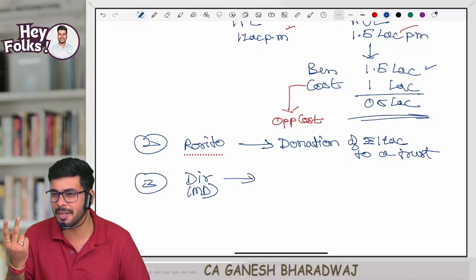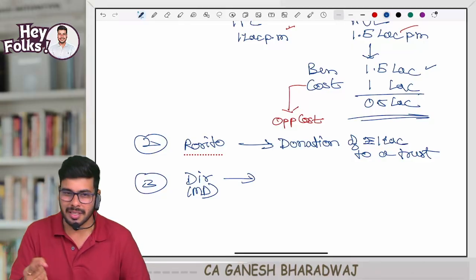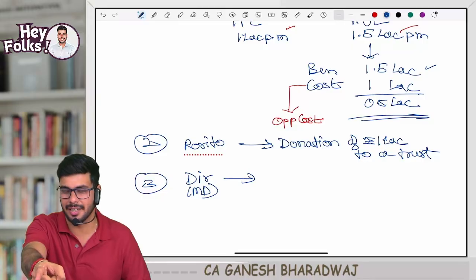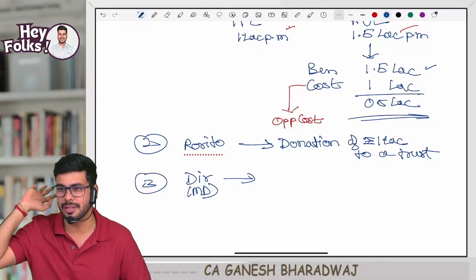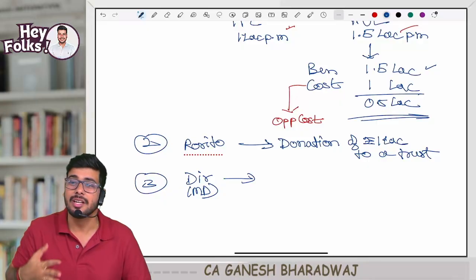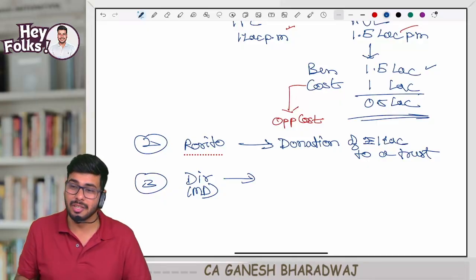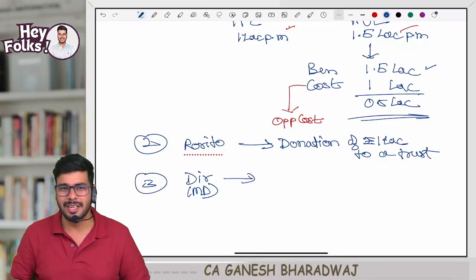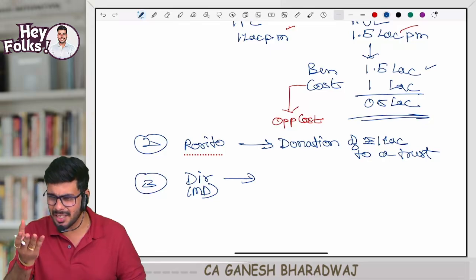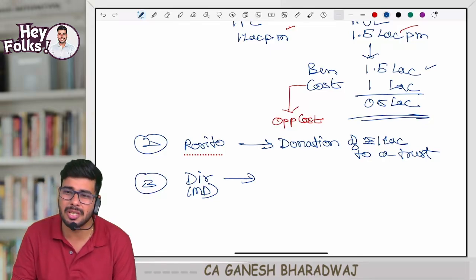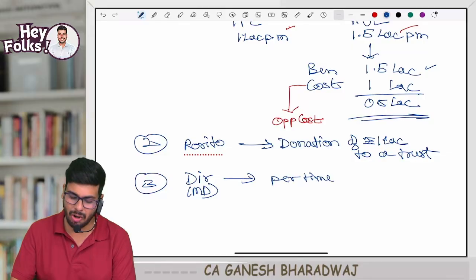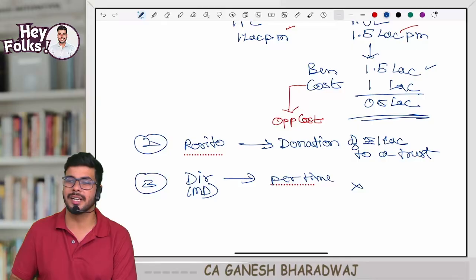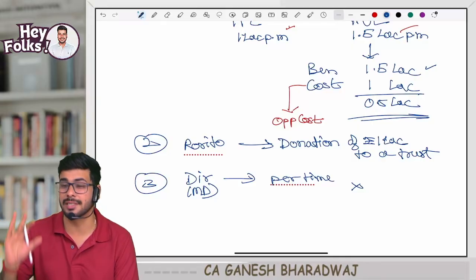Can this be quantified in monetary terms? No. For your work, we are paying salary. To that extent, you stop. Salary is a cost, no doubt. Over and above that, he is asking, now I am sacrificing my family time, so that is also a cost for me, you pay. It is a sacrifice relating to business. Can you quantify it in monetary terms? Absolutely not. The personal time that he is sacrificing cannot be quantified in monetary terms, so do not call that a cost. Are you clear with this?